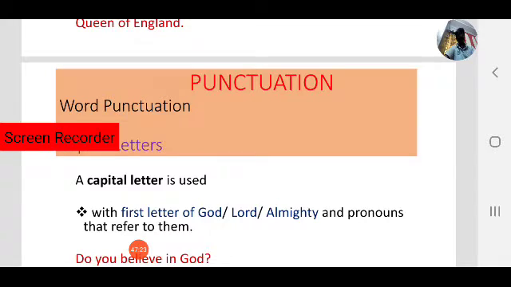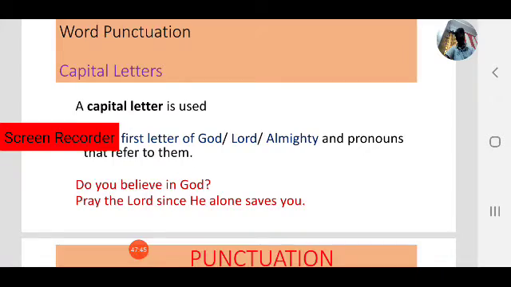Next, a capital letter is also used with the first letter of God. Wherever you use God, the G must be in capital letters. And Lord, Almighty, always Lord must be in capital letters. L must be capitalized. Almighty, A, like that.